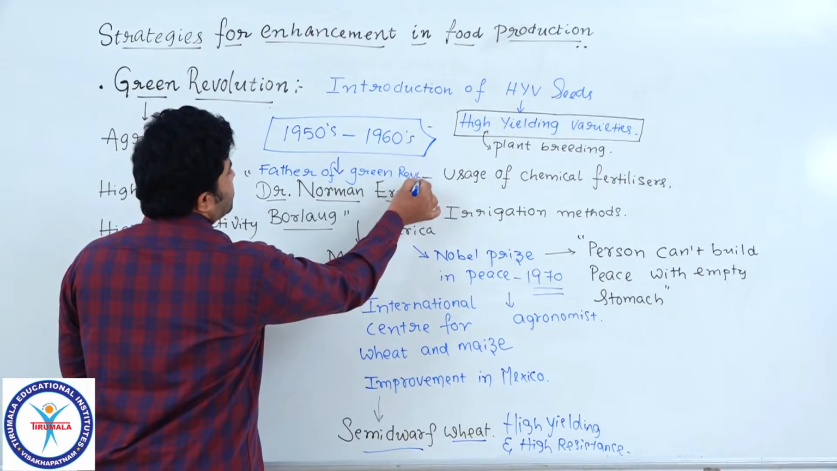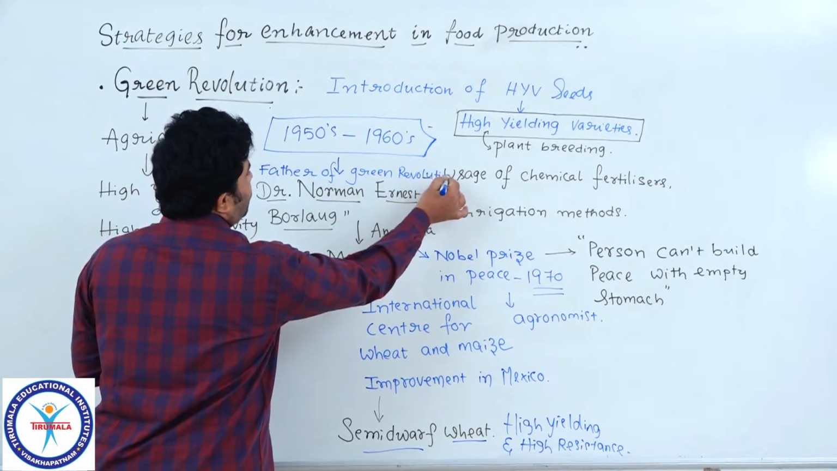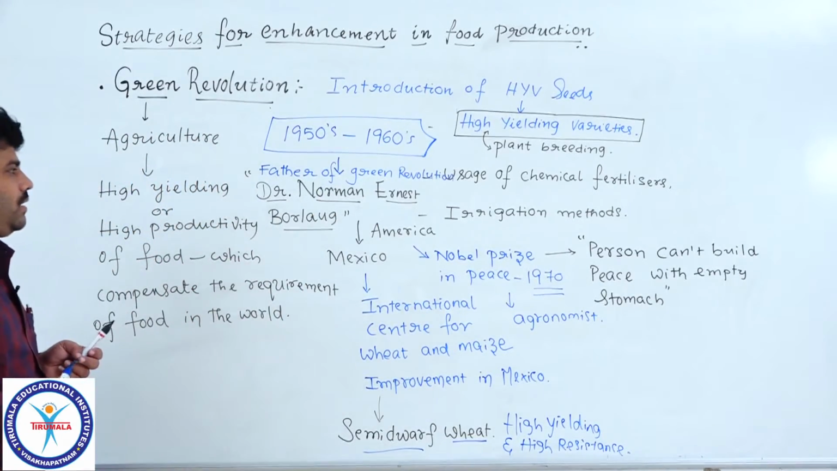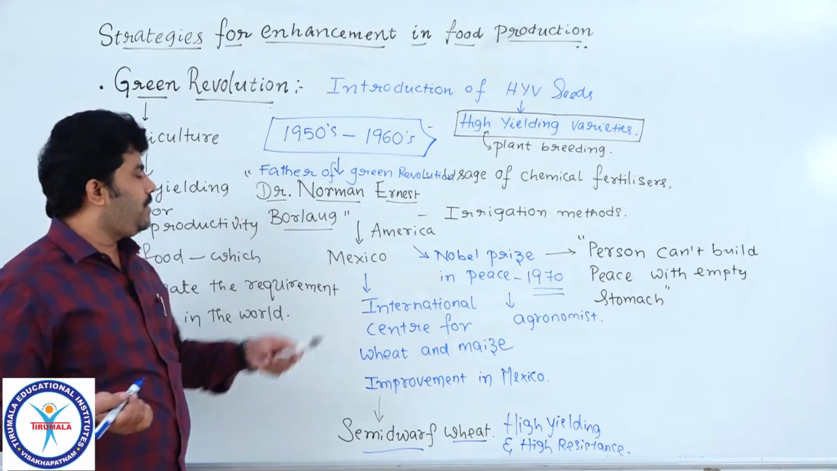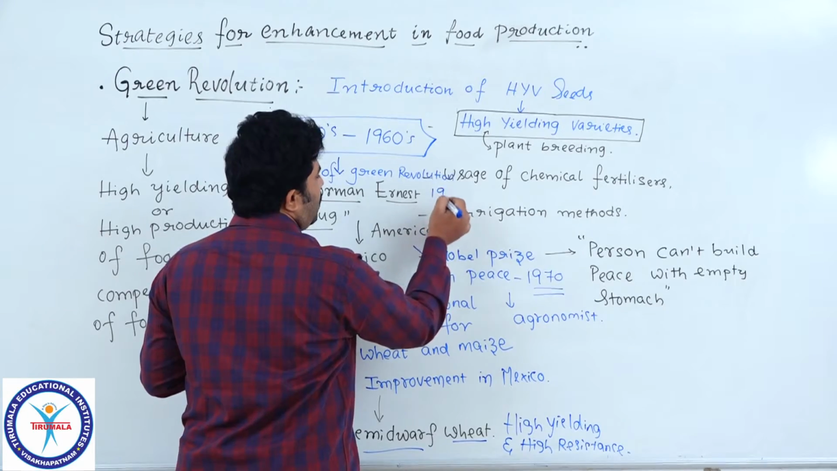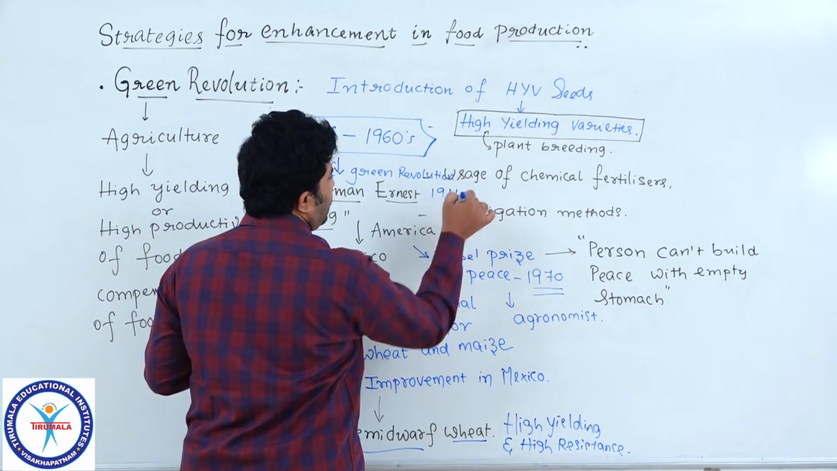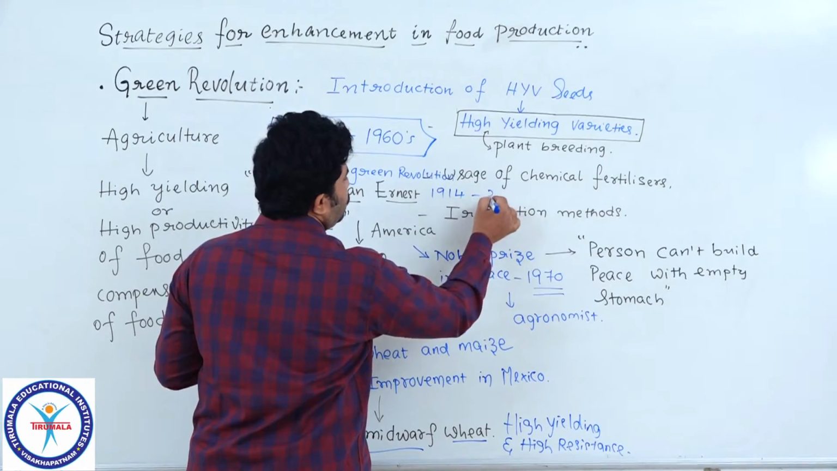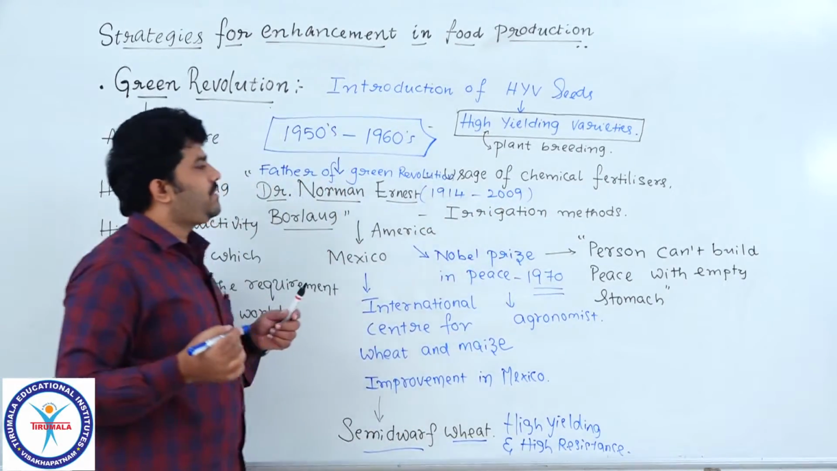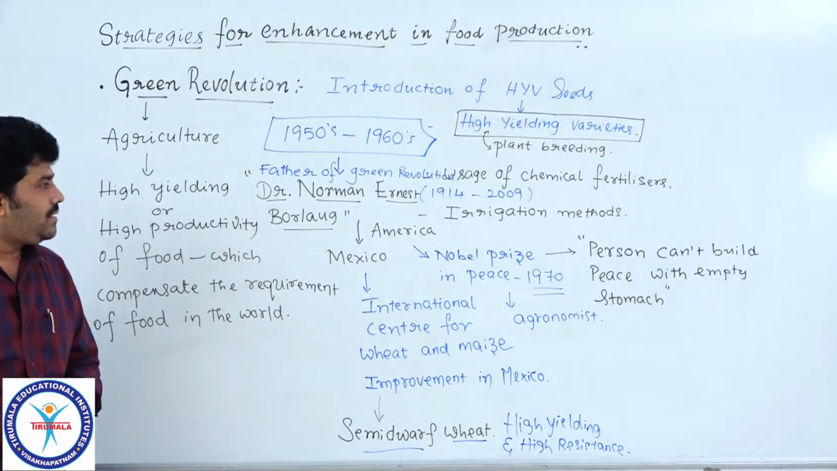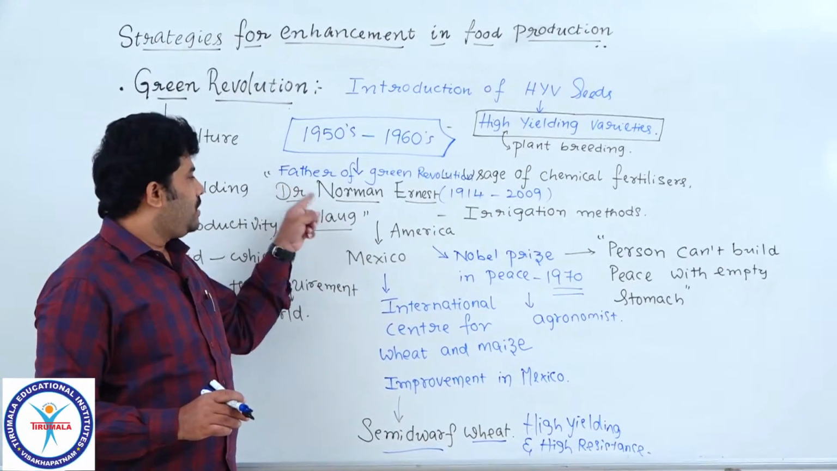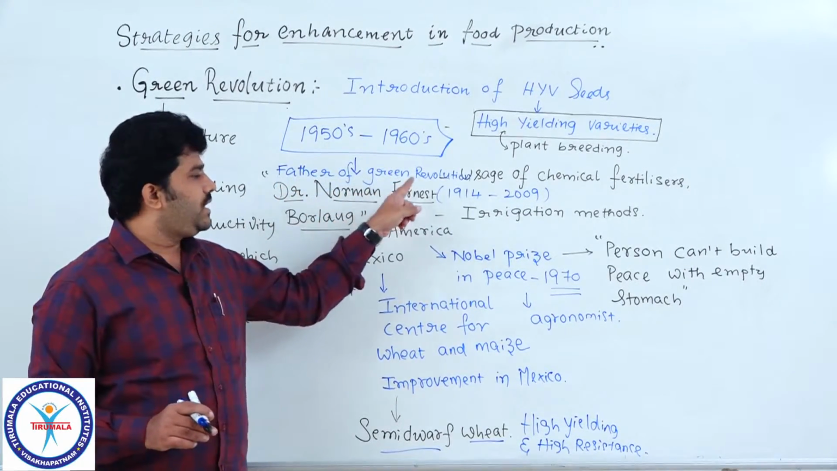Whatever the question they may ask, easy as who is the father of Green Revolution? Then simply you can say Dr. Norman E. Borlaug. Understood? He was the father of Green Revolution. He was born in 1914 and he died in 2009. You got the point, students? This is the lifetime of the great scientist Dr. Norman Ernest Borlaug, and he was formerly known as the father of Green Revolution.